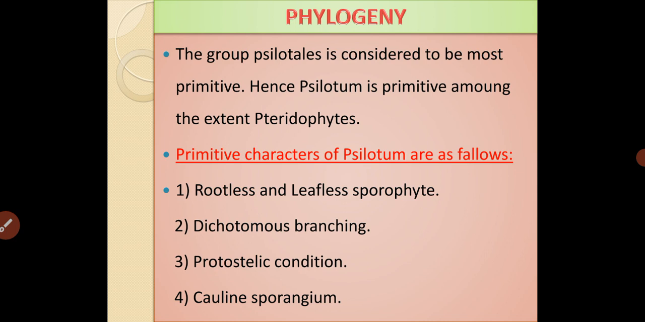It is a rootless and leafless sporophyte. It shows dichotomous branching. Protostele condition is present. Terminal sporangium is seen. That is, a rootless and leafless sporophytic plant body, showing dichotomous branching, exhibiting protostelic condition, and with the sporangium developed terminally. So these are a few characters which show the primitive nature of Rhynia.